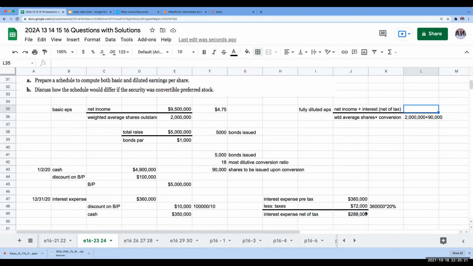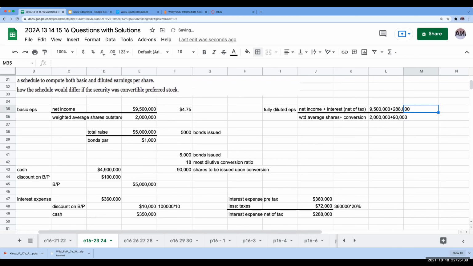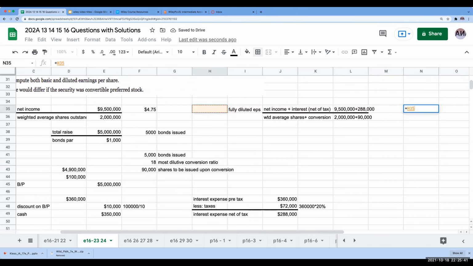Because I don't have to pay this interest if the bond's converted, that's why I've given the 90,000. What I'm going to do here is take 9.5 million plus 288,000, and divide this by 2 million plus the 90,000, right?